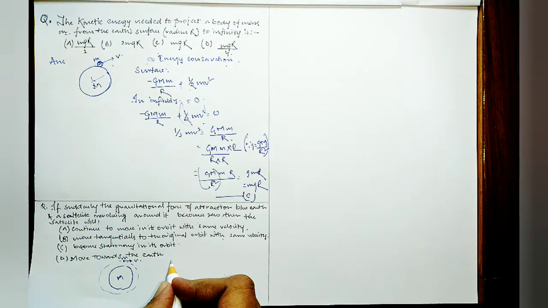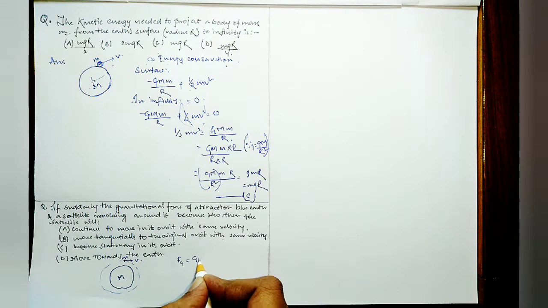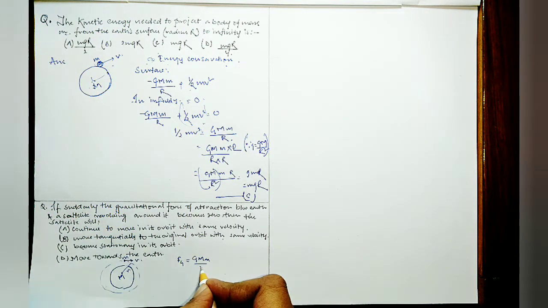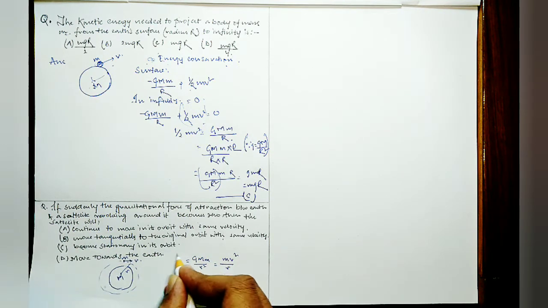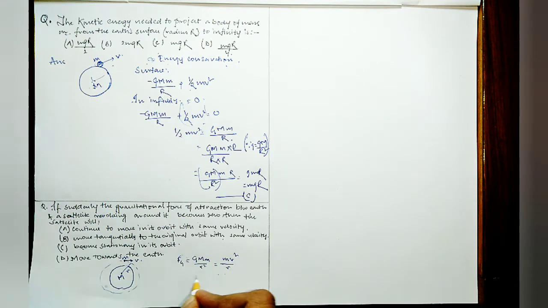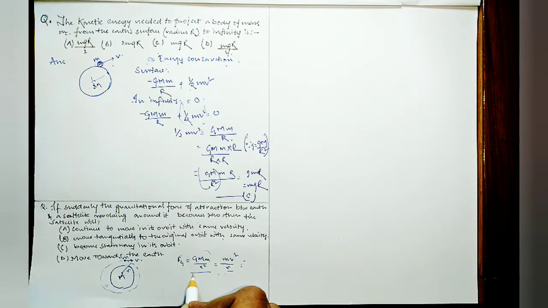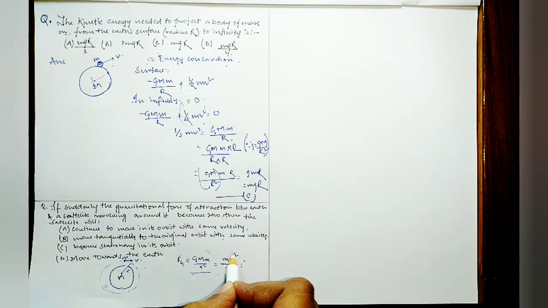From the satellite motion chapter we have studied that Fg, which is GMm by r square, where r is the distance of the satellite from the center of the Earth, is equal to mv square by r. That is, the centripetal force is given by GMm by r square equal to mv square by r. Now this GMm by r square is responsible for moving the body in the circular orbit, that is mv square by r.